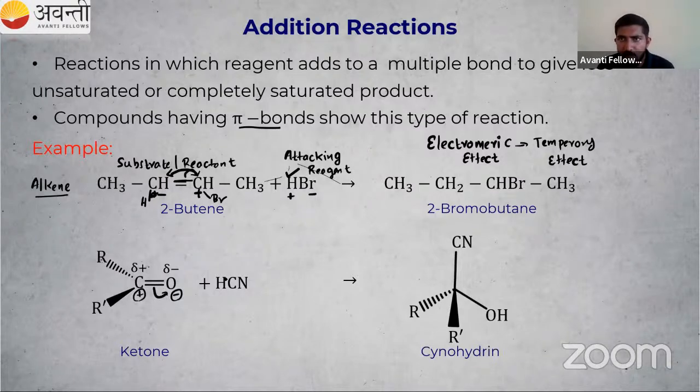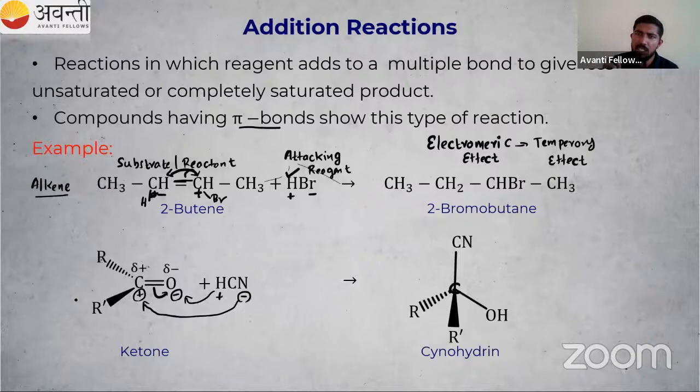JNV Srikakulam students, okay. Carbon, oxygen. Then here I can write H plus and CN minus. So CN minus is coming to this carbon, and H plus is coming to this oxygen. So what is formed here? Carbon forms a new bond with the CN group, and oxygen and hydrogen form a new bond.